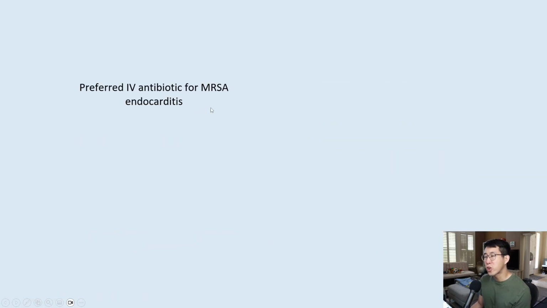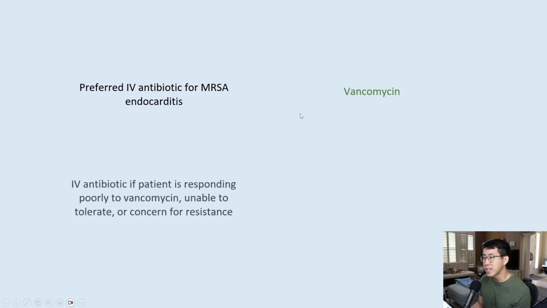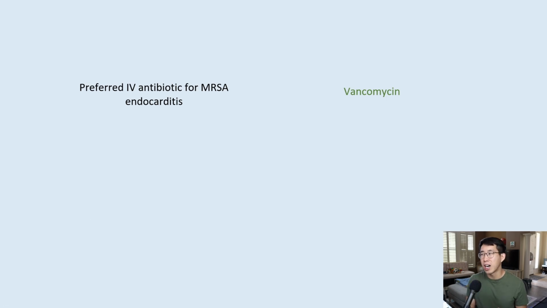What is the preferred IV antibiotic for MRSA endocarditis? That would be vancomycin. And what is a long-acting version of vancomycin that you could potentially give somebody so they don't have to get a PICC and prolonged IV antibiotics? That would be something called dalbavancin. So it's a very good option, especially in those patients who are not candidates for PICCs.